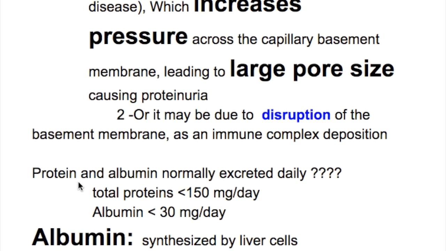How much protein is normally excreted every day? Total protein that is excreted every day is less than 150 milligrams a day, and albumin excretion is less than 30 milligrams a day.